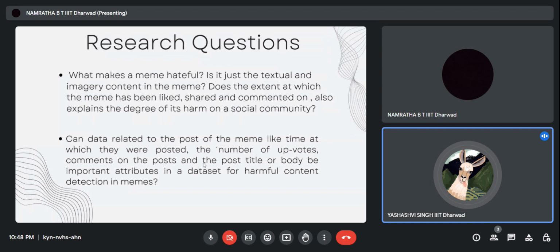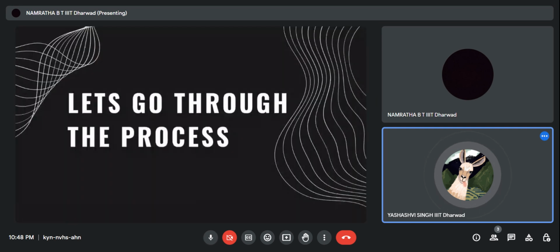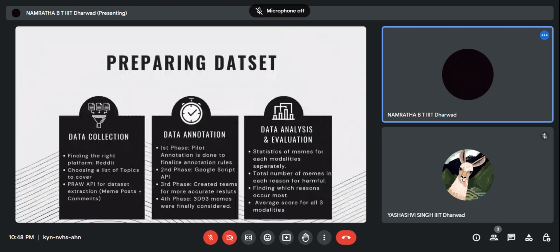So now Namrata will explain the whole process that we have done in this project. There are three stages: data collection, annotation, and data analysis and evaluation. First, we collected our data, scraping it from Reddit. Then we did a pilot annotation to finalize the annotation rules. Then we wrote a Google script for creating forms. Then we finalized 3093 memes as our final consideration.